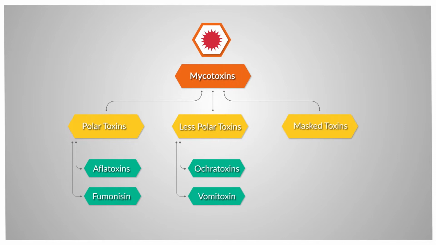Masked mycotoxins. Masked toxins are those toxins that have an epoxy ring in their structure. And because of the epoxy ring, these toxins are protected and not easily bound by regular mycotoxin binders. Examples are zearalenone and T2 toxins.